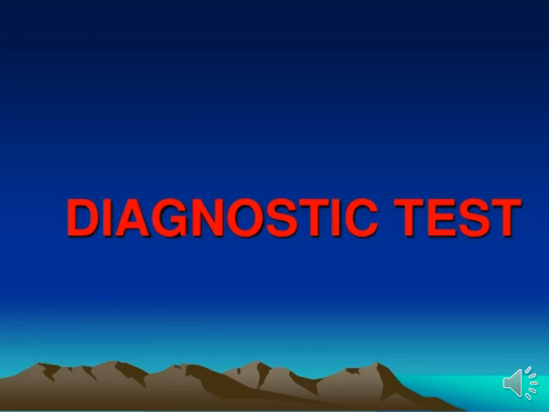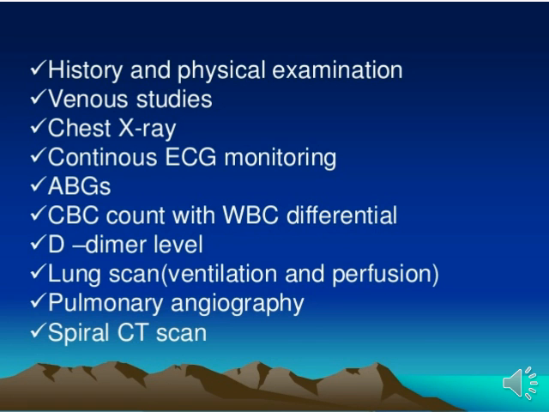So the first diagnostic evaluation is history taking and physical examination, which we all know is very important, not only for pulmonary embolism but for each and every kind of disease condition. Why? Because by the history we detect the cause, meaning which responsible factors affect that particular situation. And by physical examination we monitor which symptoms the patient is showing, so it is also a very important diagnostic tool.